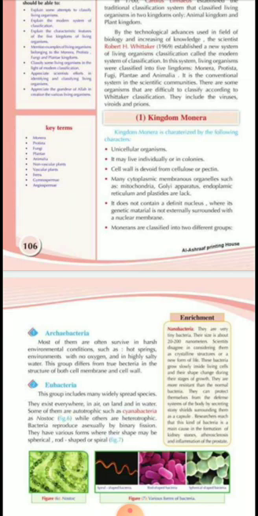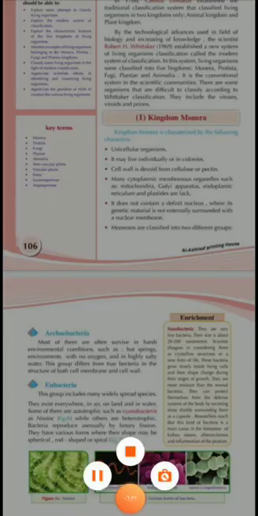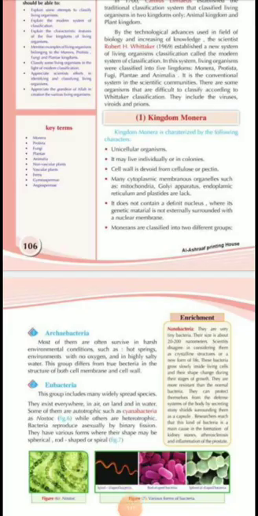And the structure: because they are the simplest living organisms, all of them consist of only one cell, so they are unicellular organisms. The cytoplasm lacks many membranous organelles, like the endoplasmic reticulum, mitochondria, plastids or Golgi bodies.